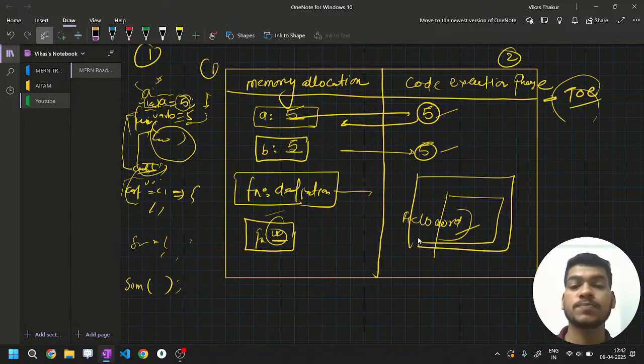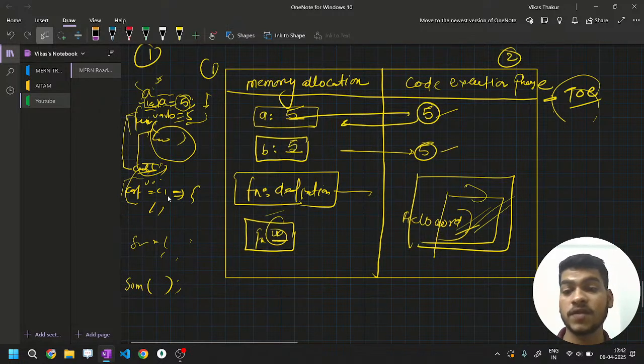And once this program is finished, it will erase that particular space and come back to its parent. That means when the function is executed, it is executed in its separate space. When it returns something, what is it returning? Console.log, that means hello world. When hello world is returned, this execution context will be removed. And now what will we have? The global execution context, the GEC.